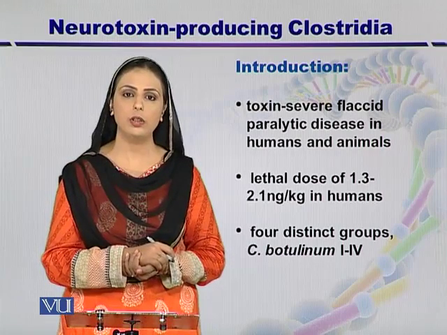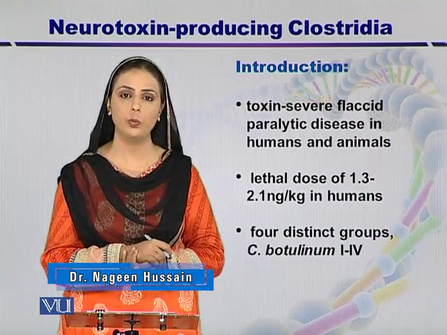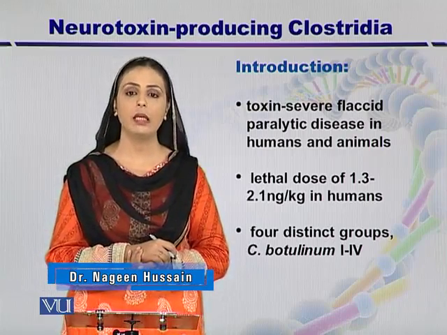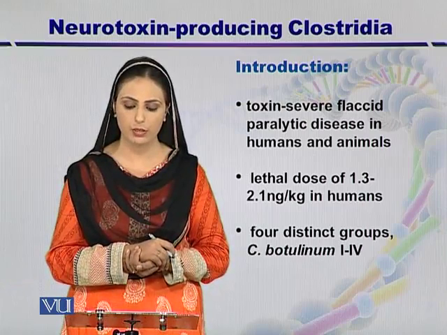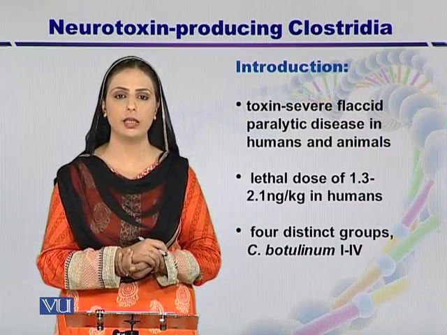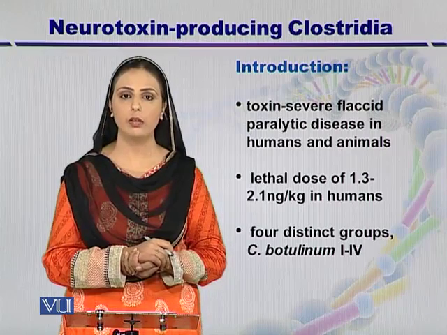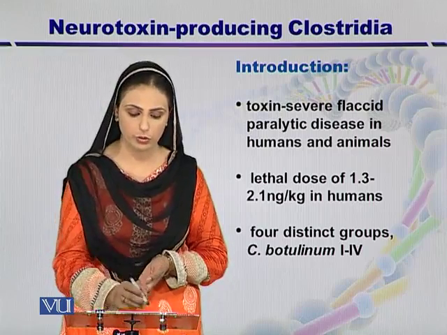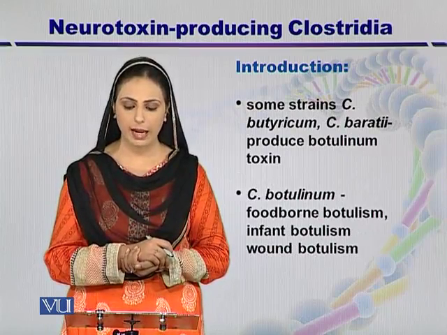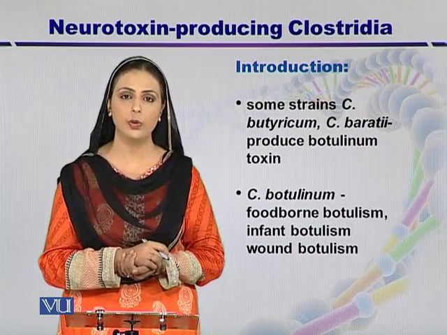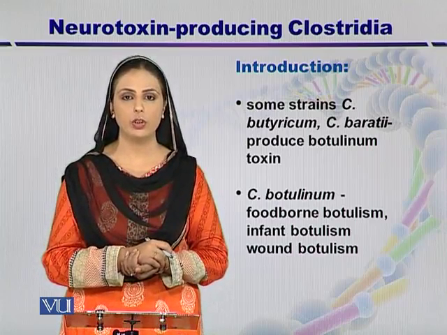If you talk about the lethal dose of this toxin, it is about 1.3 to 2.1 nanograms per kilogram in humans. So from here you can judge the toxicity of this neurotoxin. Clostridium botulinum is divided into 4 groups. These are the Roman groups 1, 2, 3 and 4. Now some strains of Clostridium butyricum and Clostridium baratii also produce a botulinum neurotoxin. Now let's talk about Clostridium botulinum only.